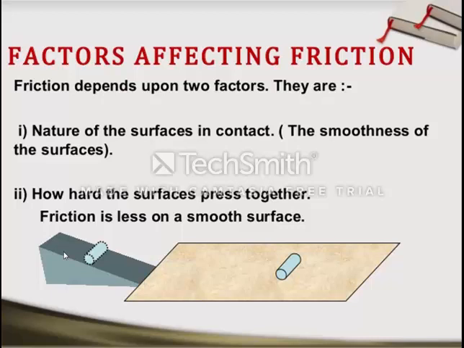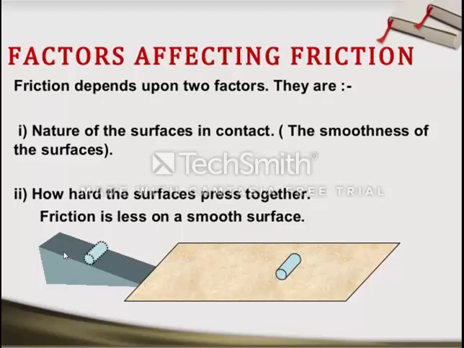For example, if I say to you, walk on tiles, you will walk. But if I put oil on those tiles and say now walk on these tiles, it will be difficult. Why? Because of the smoothness. So nature of the surfaces in contact means the smoothness of the surface.